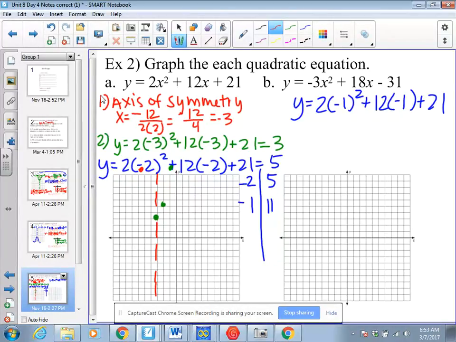This one's 2 away. This one is 1 away. So my parabola looks like this. Go ahead and try the last one yourself. I'm not going to talk. I'm just going to write answers down, but I do need to erase this. If you're still writing, hit pause.